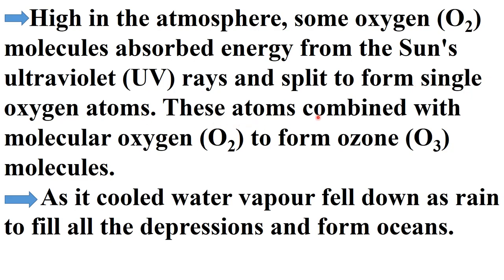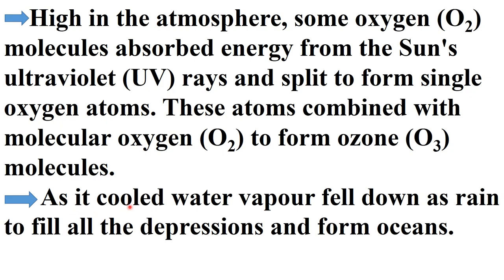Now these atoms combined with the molecular oxygen, means O, single atom of oxygen, combined with molecular oxygen O2, and formed ozone, that is O3. So O plus O2 formed ozone. So ozone layer was formed later on the earth. On the primitive earth there was no ozone layer. It was formed later like this.